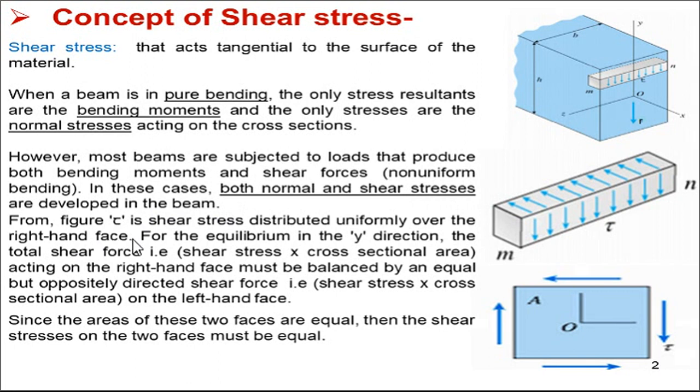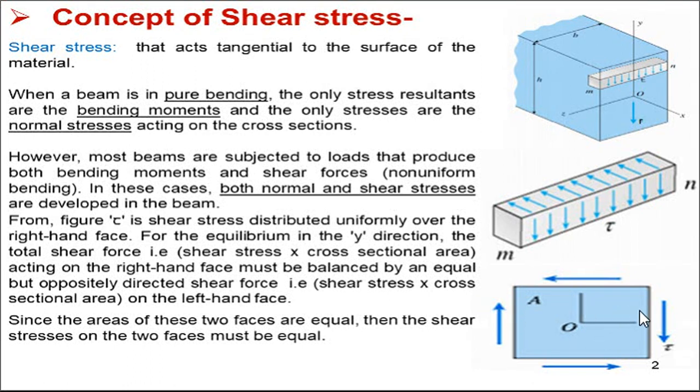Now, from the figure on the right-hand side, you can see a 3D figure as well as a two-dimensional figure. In the figure, tau is the shear stress distributed uniformly over the right-hand face. You can see the right side, left side, top surface, and bottom surface.